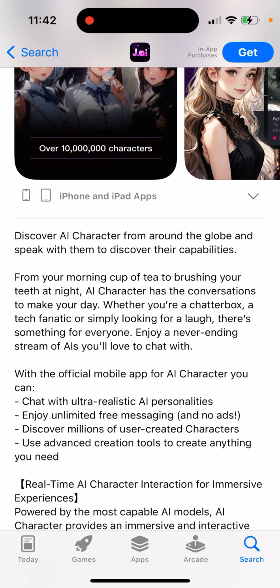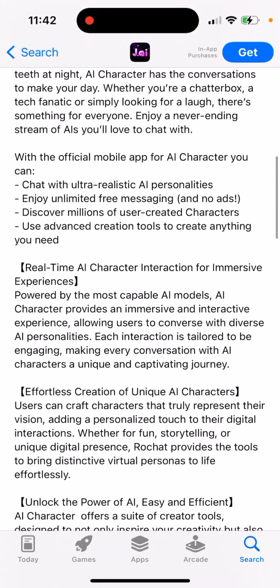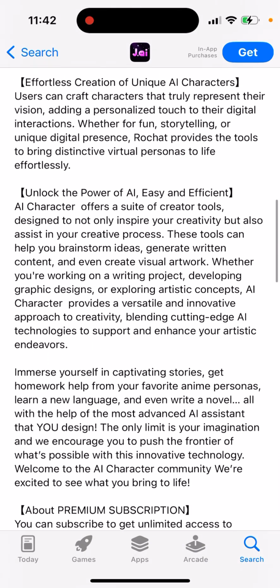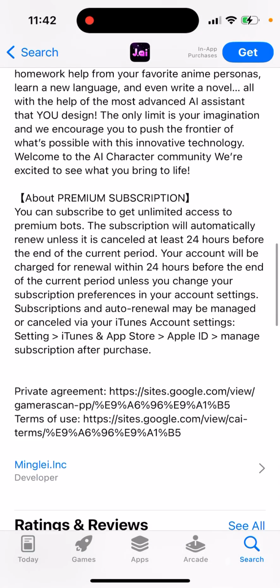Enjoy a never-ending stream of AIs you love to chat with. Chat with ultra-realistic AI personalities. Enjoy unlimited free messaging. Discover millions of user-created characters. So, real-time AI character interaction for immersive experiences, effortless creation of unique characters, power of AI, easy and efficient.